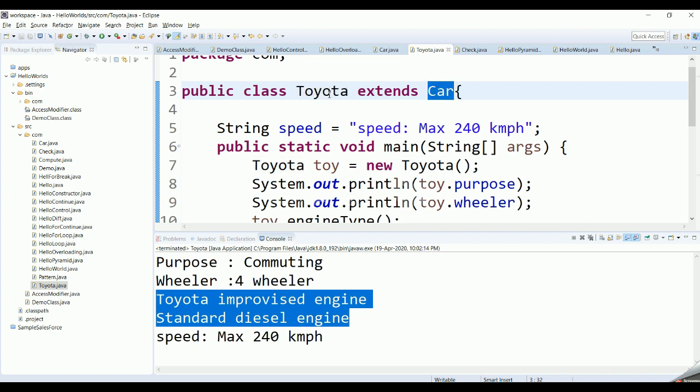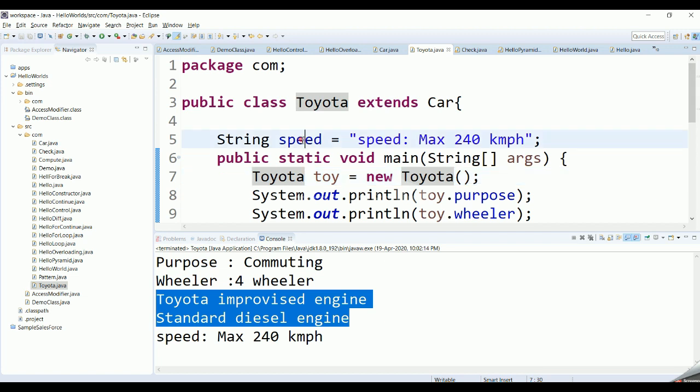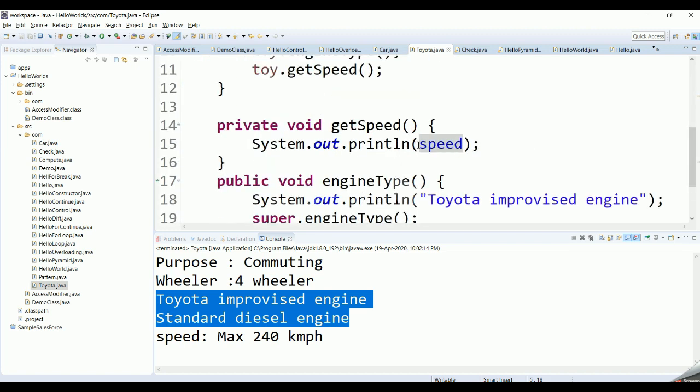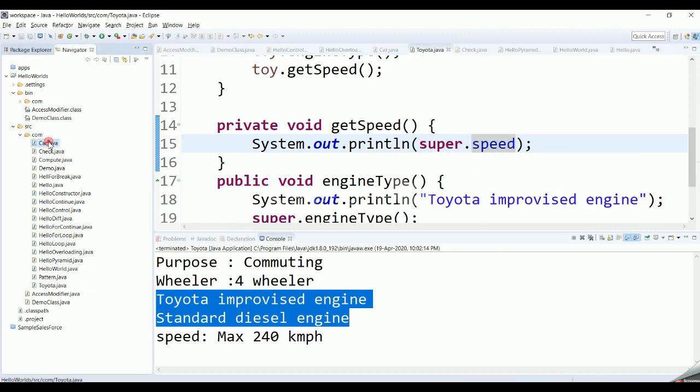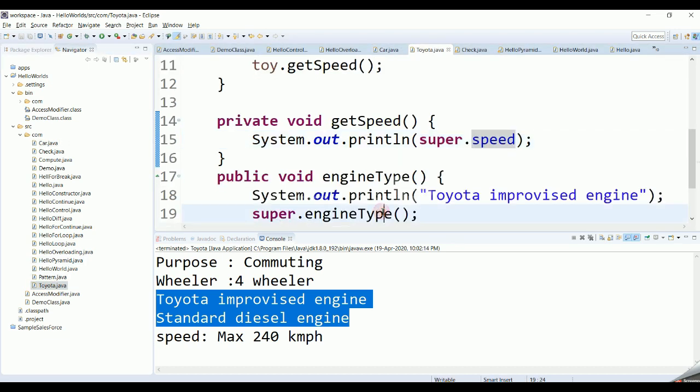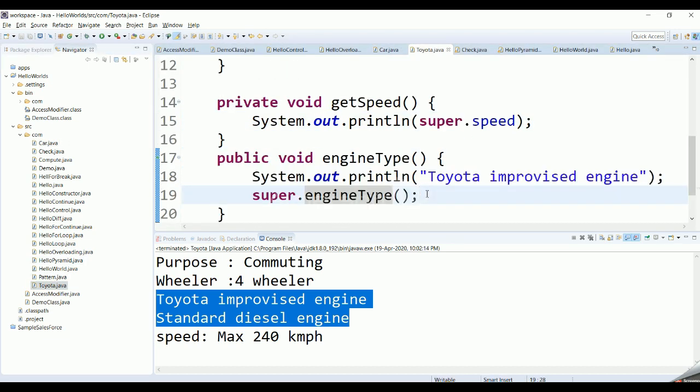Here the superclass is car and the subclass is Toyota. Speed is a variable which is there on both the base class and the child class. If you want to access the speed of this particular class, you can just access speed. If you want to access the superclass variable speed, then you have to call it as super.speed. Similarly, if you are using method overriding, then you can call the superclass method by making use of the keyword super.